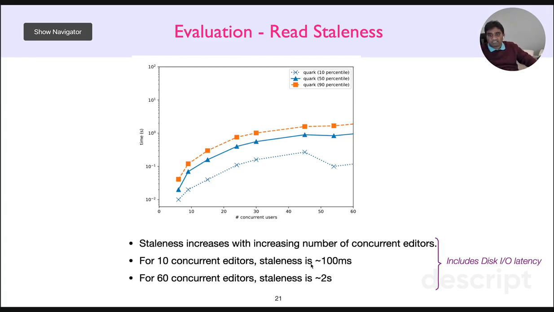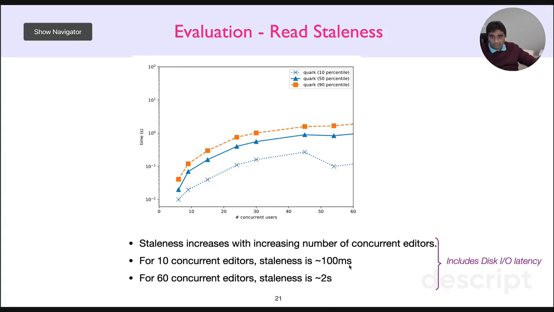For 10 concurrent editors, the staleness is around 100 milliseconds. For 60 concurrent editors, the staleness jumps to around 2 seconds, right? Although for fewer editors the staleness is manageable, it quickly jumps as we increase the number of concurrent editors.